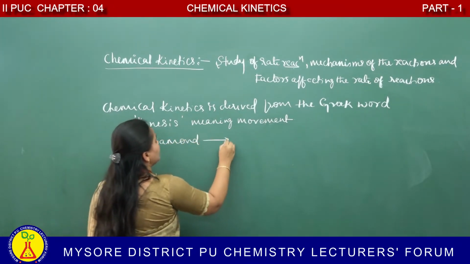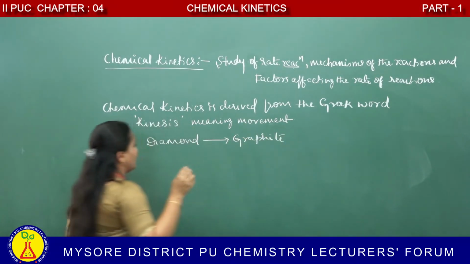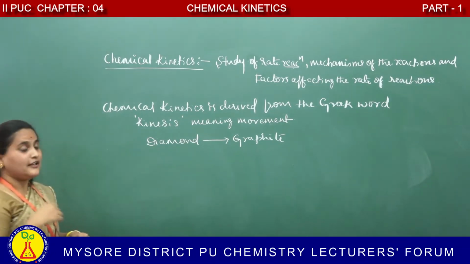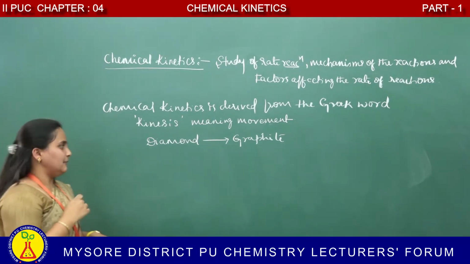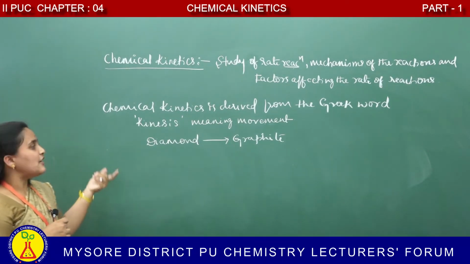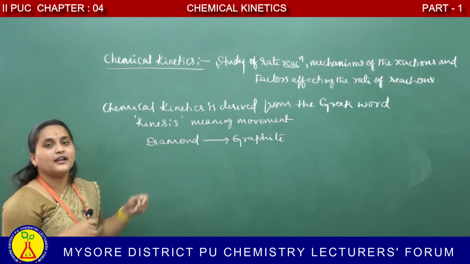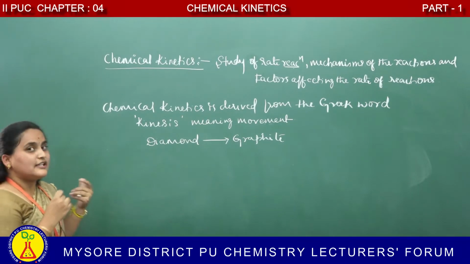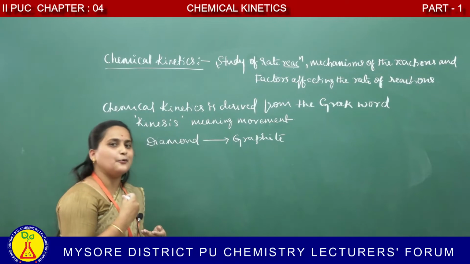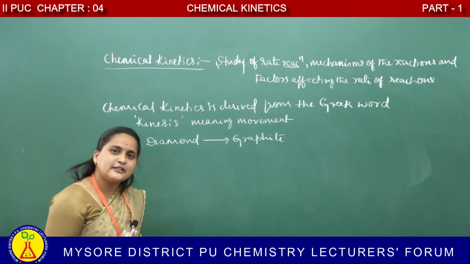For example, thermodynamic data indicates that diamond can be converted into graphite, but in reality the reaction rate is very slow. The conversion rate of diamond to graphite is very slow. That change cannot be perceptible. So most of the people think that diamond is forever.